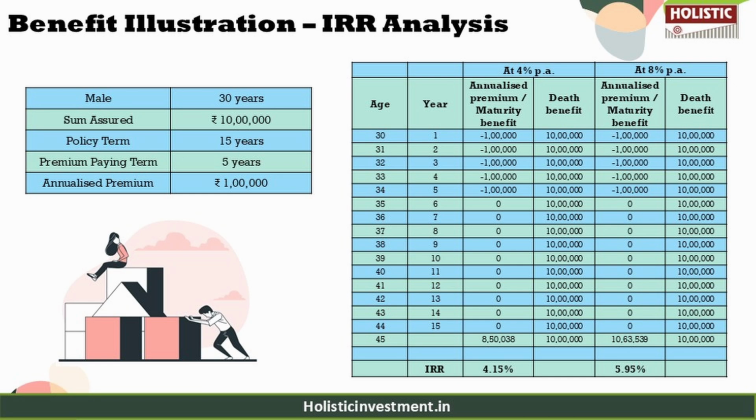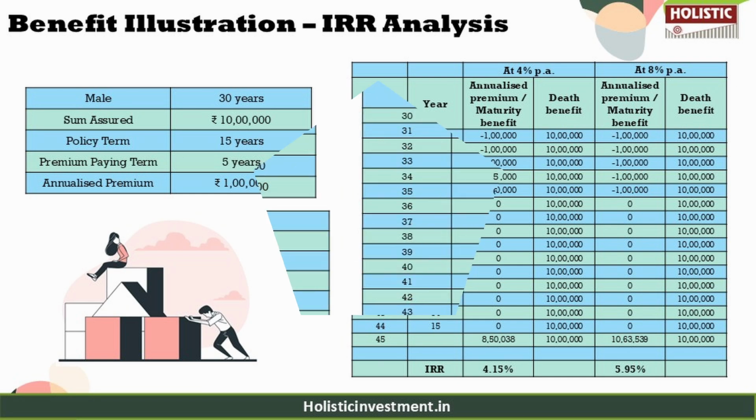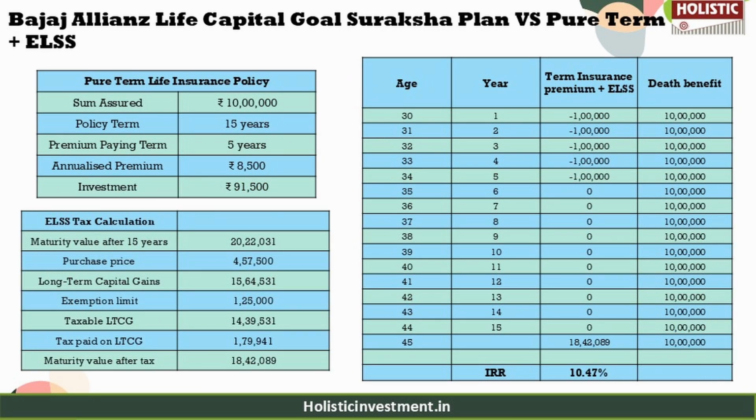Now, as we know, this policy is not giving us the desirable outcome we need. What we are going to do now is evaluate the returns from an alternate market linked investment approach. Instead of investing in an insurance cum investment plan like this, we are going to separate life insurance and investment. A pure term life insurance policy is a cost effective option for life cover, so we are going to opt for this for life cover.